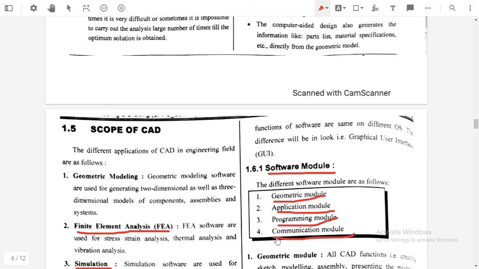This is called the programming module. For this purpose we need knowledge of programming languages like C, C++, Java, etc.